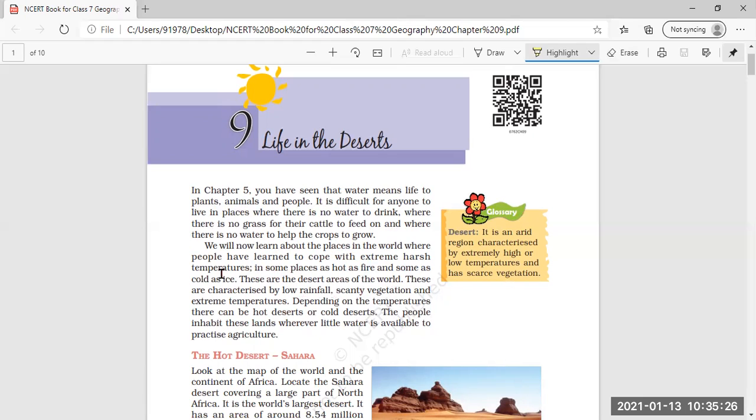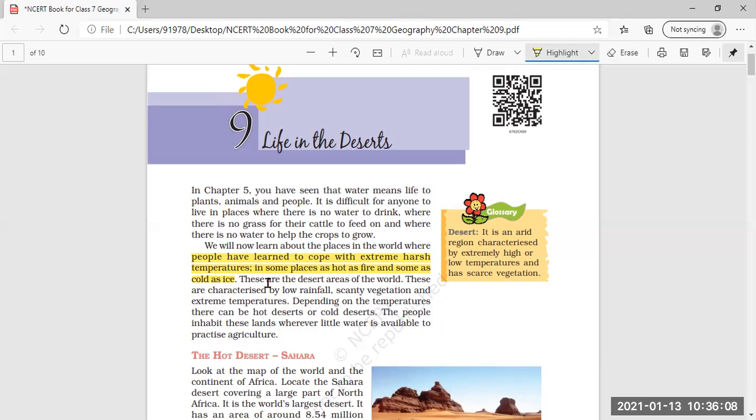So we will now learn about the places in the world where people have learned to cope with extreme harsh temperatures, in some places as hot as fire and some as cold as ice. In this lesson we are going to read about the places of the world where people have adapted themselves to extreme harsh temperatures, where somewhere it is very hot and somewhere very cold as ice.